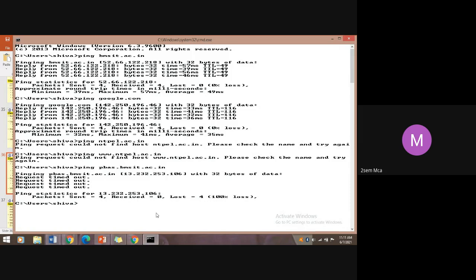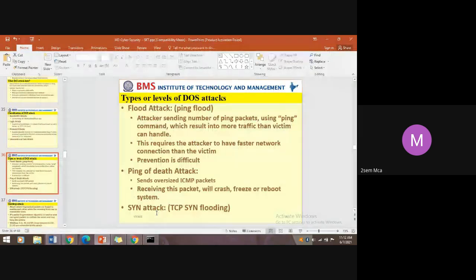I think in networks you learned how to send packets using a tool, the NS tool, right? Network simulator. You know very well how to generate packets and send them to targeted nodes. Is it?